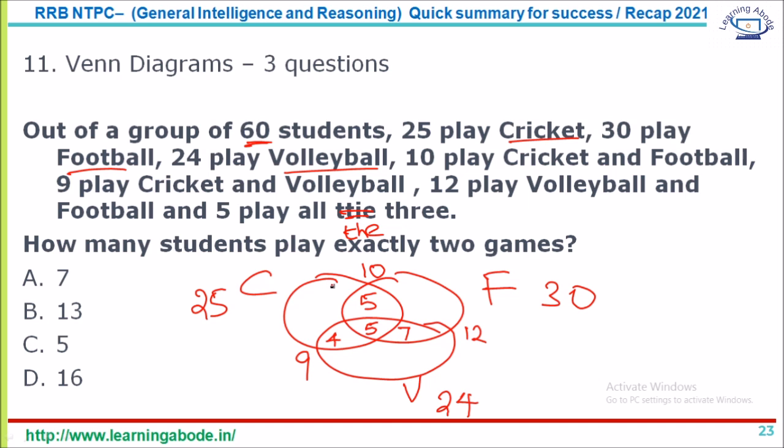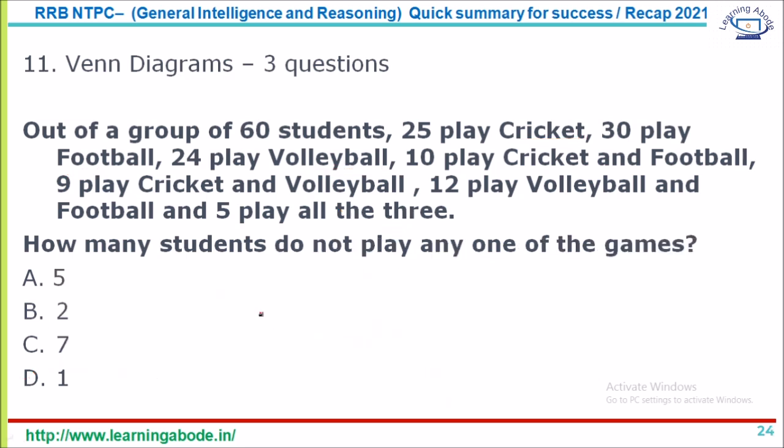Now let's see if you can answer it. We can just answer how many students play exactly 2 games. Which is this 5, 4 and 7. So 5 plus 4 plus 7, that's 16. That's answer option D.